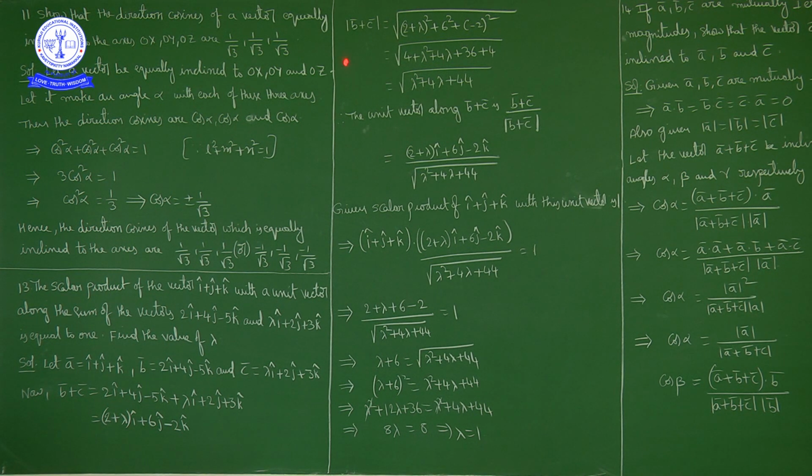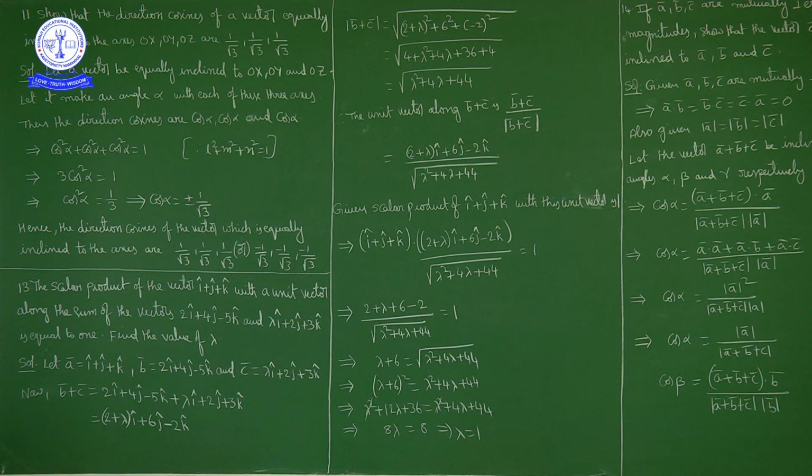Now magnitude of b bar plus c bar is square root of lambda square plus 4 lambda plus 44. Now unit vector along b bar plus c bar is b bar plus c bar upon magnitude of b bar plus c bar. So unit vector along b bar plus c bar is 2 plus lambda i cap plus 6j cap minus 2k cap upon square root of lambda square plus 4 lambda plus 44.